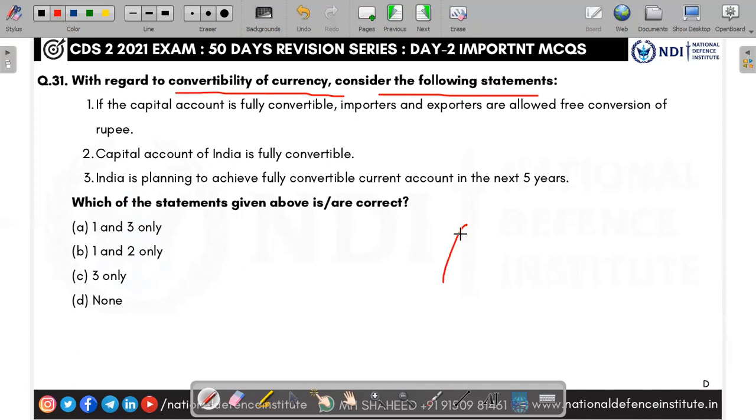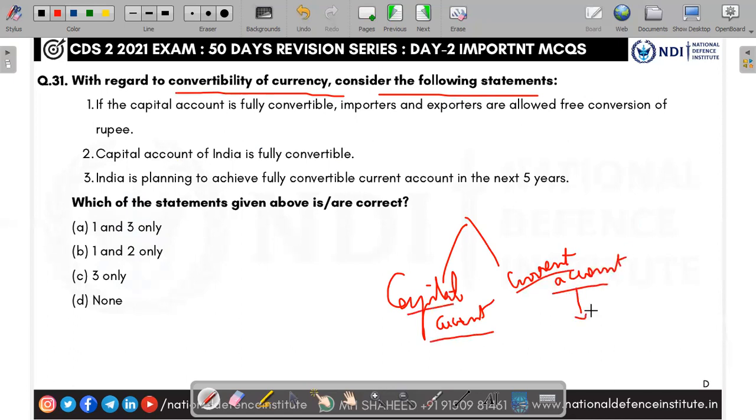Consider the following statement. There are only two types of convertibility: capital account convertibility and current account convertibility. What is capital account? What is current account? Simple. Current account means import and export of goods and services. For example, the American comes to India for tourism. He converts the dollar into rupee, and the Indian goes to America, he converts rupee into dollar for health, tourism and education purposes. That is called current account.